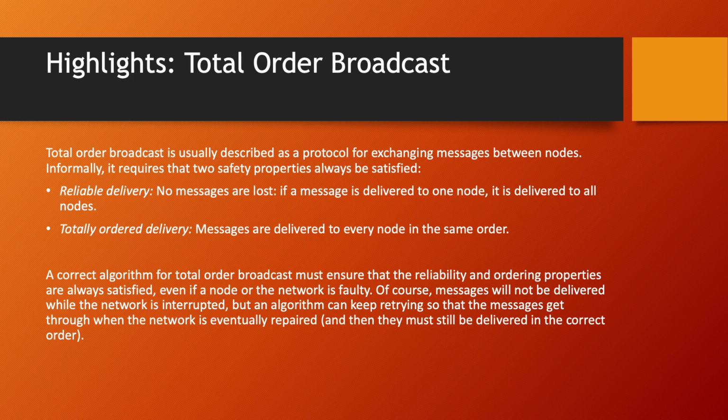Highlights. Total order broadcast. Total order broadcast is usually described as a protocol for exchanging messages between nodes. Informally, it requires that two safety properties always be satisfied. Reliable delivery: no messages are lost. If a message is delivered to one node, it is delivered to all the nodes. Total order delivery: messages are delivered to every node in the same order. A correct algorithm for total order broadcast must ensure that the reliability and ordering properties are always satisfied, even if a node or the network is faulty.